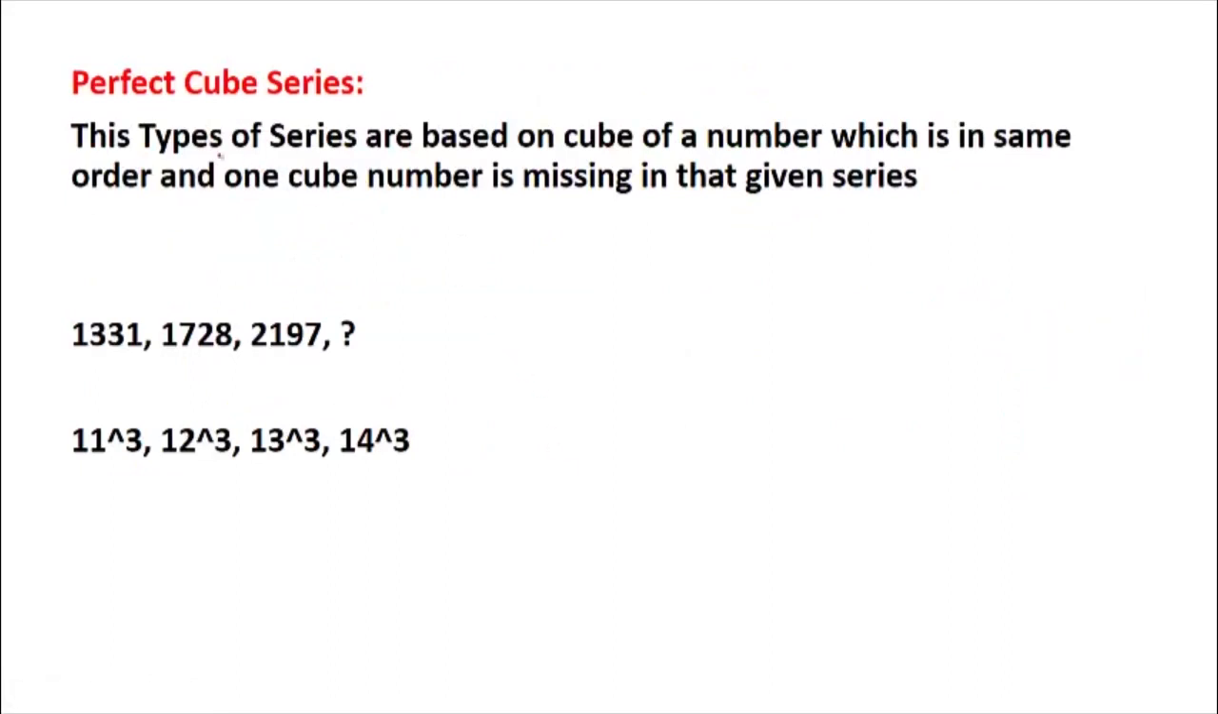Let us talk about the next type of series, that is perfect cube series. These types of series are based on cubes of numbers which are in the same order, and one cube number is missing in the series. If you see these numbers, it should come to your mind that this is the cube of 11, this is the cube of 12, this is the cube of 13. So what will be the next?